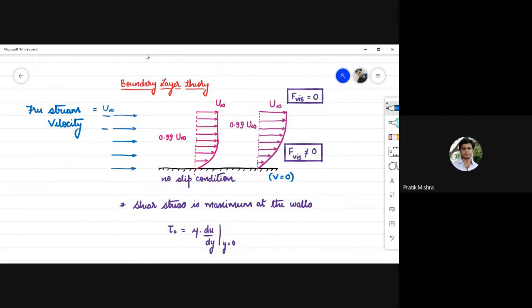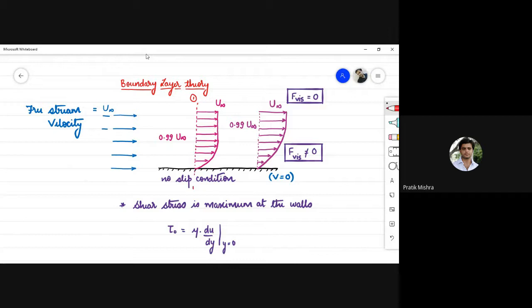When this free stream flowing fluid comes in contact with this solid plate, it is going to have some resisting force. इस प्लेट की वजह से some viscous force or I should say some frictional force will be acting over this flowing fluid. Due to this frictional force acting over the flowing fluid, a velocity gradient is going to set up in this fashion. Consider a section 1-1. Say this is section 1-1.